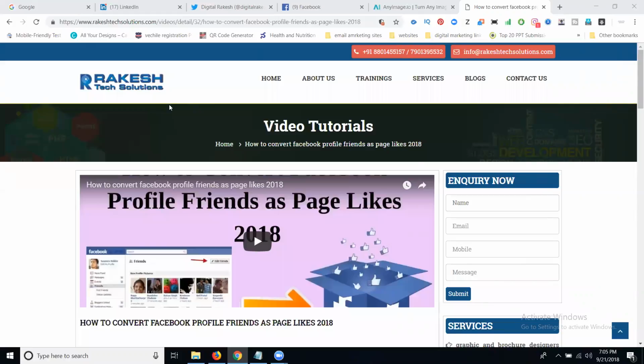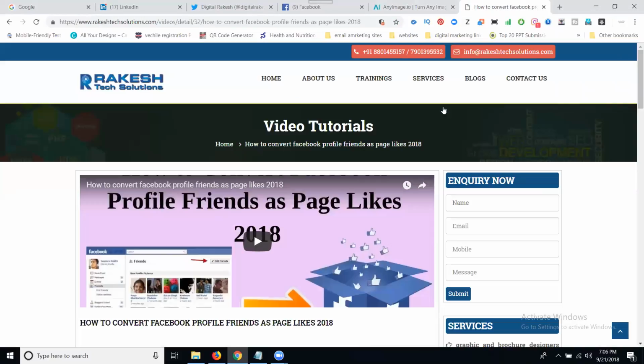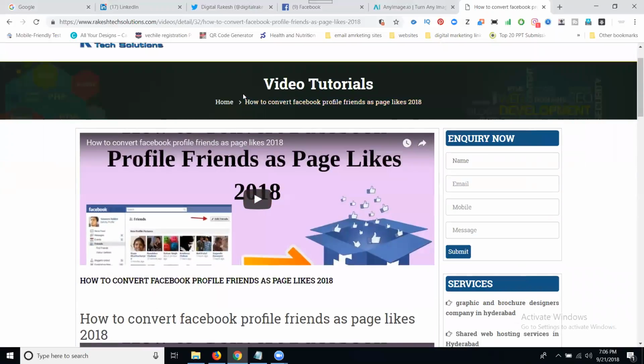So here my question is how to convert Facebook profile friends into page likes. In this one, I'm writing my own title and description to post on social media. For that, we can use a website called anyimage.io. First of all, we can go to the website. In this website, select the option to go to Google.